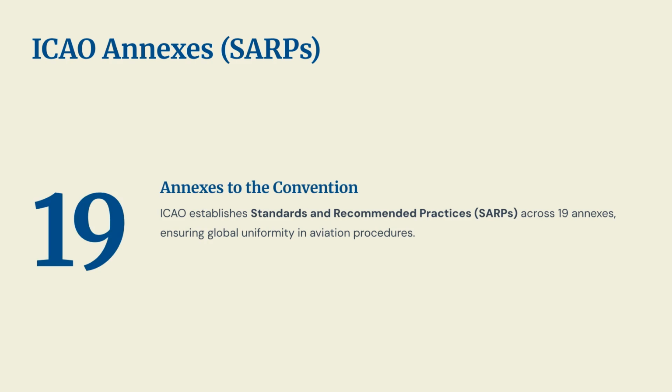ICAO uses 19 annexes to establish standards and recommended practices, or SARPs. These ensure global uniformity in aviation procedures, covering areas like licensing, rules of the air, and search and rescue.